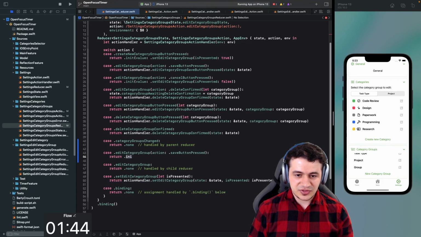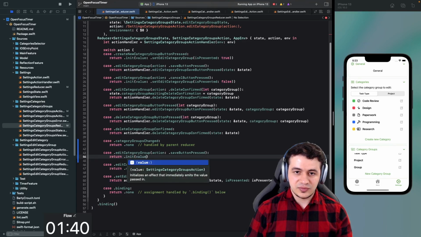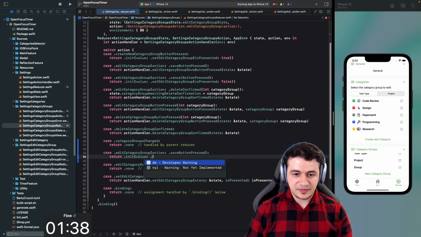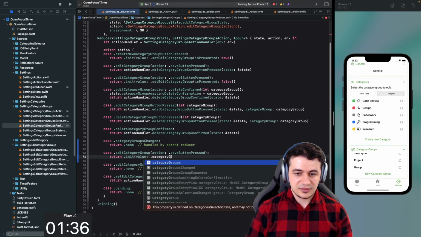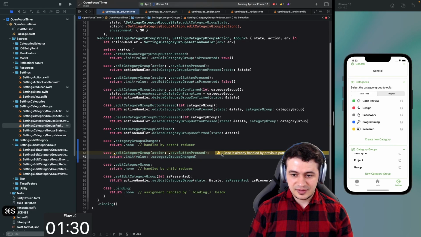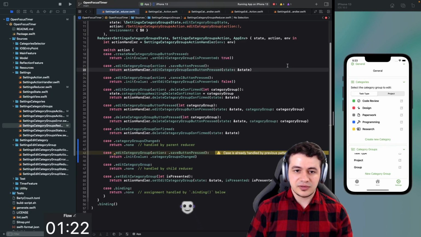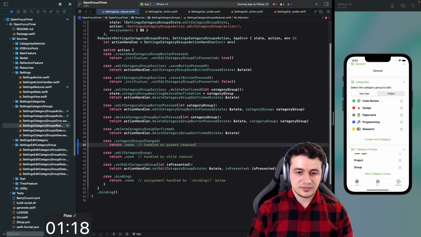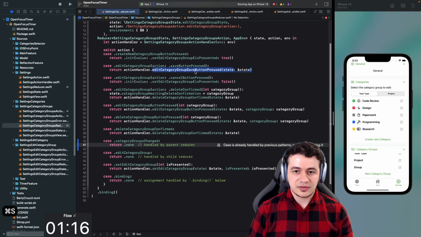Why is the autocompletion not working now? But I have to just pass the category groups changed. All right, so this forwards that as well. Okay, is this already handled by previous patterns? Or is it? Let me check that. Yeah, it's happening here. All right, so I have to get into that instead. Edit category group save button pressed.